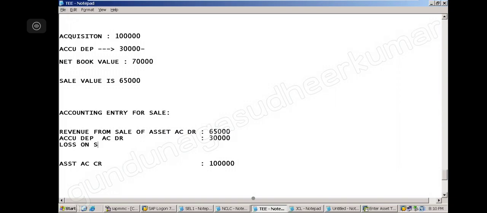Note down this entry also, loss on sale of assets. See, simple example; many complications can be created. Debit, and then credit. Is it tallying for 1 lakh? Yes. This is the sale value. Same entry, I just changed the number and everything changed.